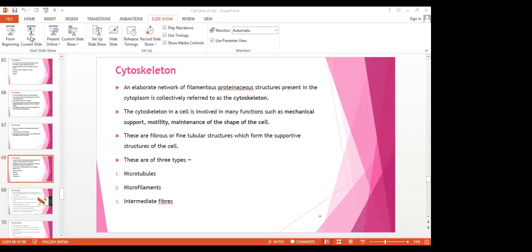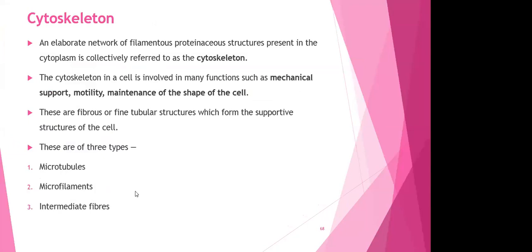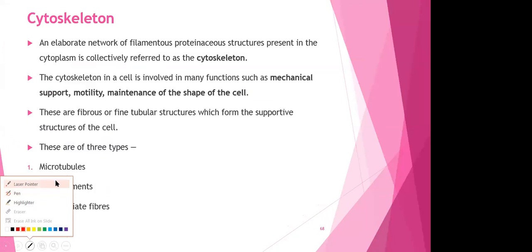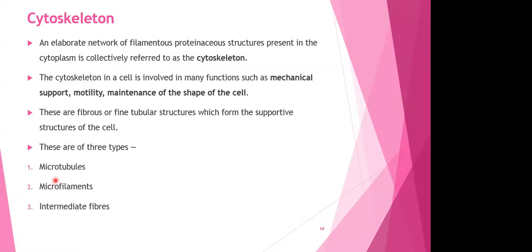So where are we? Okay. So here I was talking about the cytoskeleton. So cytoskeleton, as I said, that as we have got a skeleton, even the cytoplasm is going to have its own skeleton for rigidity, for support, and for overall shape and structure. So here, the cytoskeleton in a cell is involved in many functions such as mechanical support, motility, maintenance of the shape of the cell, everything.